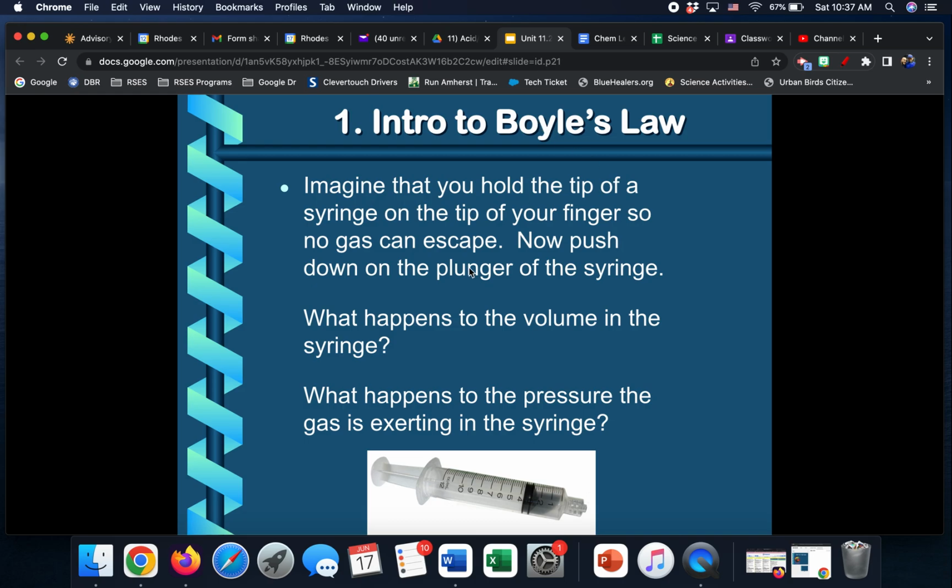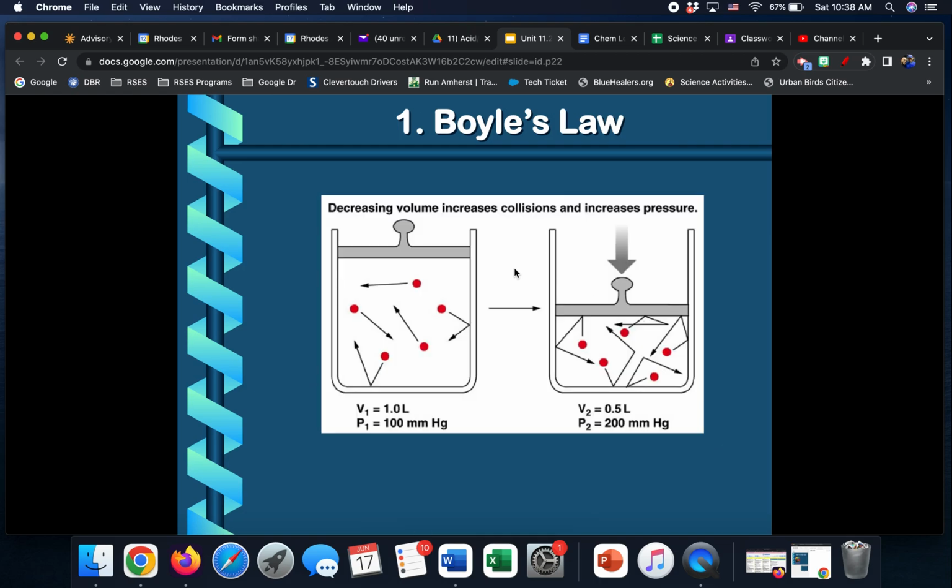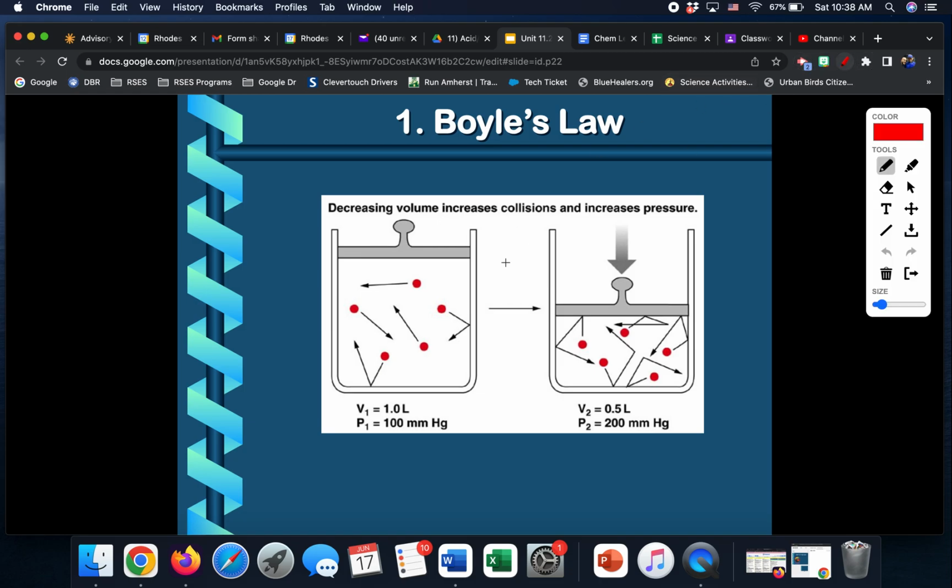Imagine you hold the tip of a syringe on the tip of your finger so no gas can escape. If you push the plunger of this syringe, what's going to happen to the volume? What happens to the pressure? And his law says this: when you decrease the volume, you increase the collisions, thus the pressure.